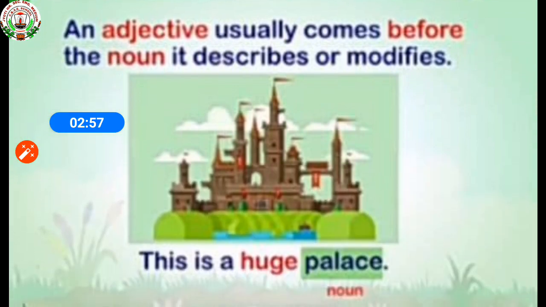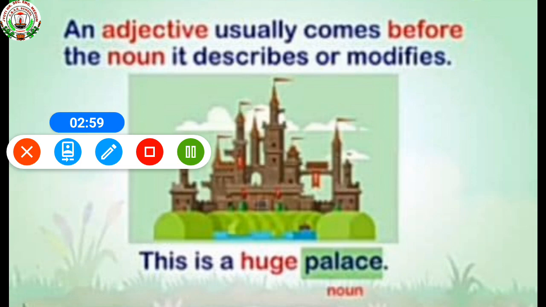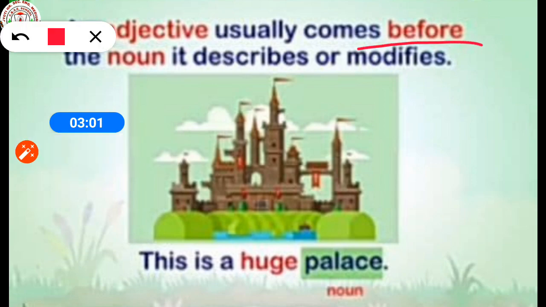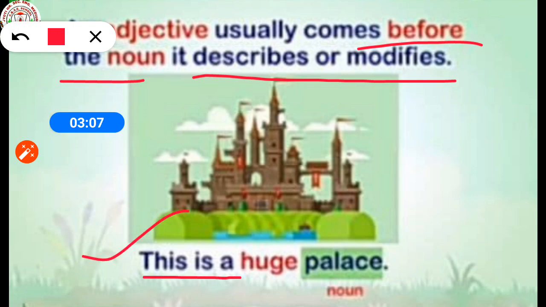An adjective usually comes before the noun it describes or modifies. You can see in the example, this is a huge palace. Here palace is a noun. So an adjective usually comes before the noun it describes or modifies.